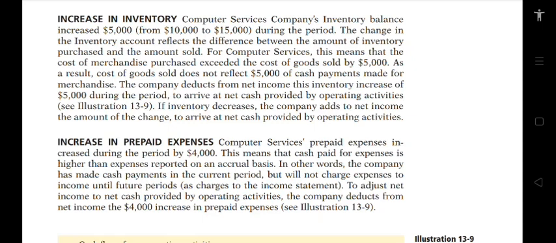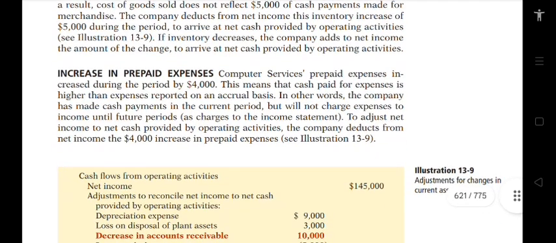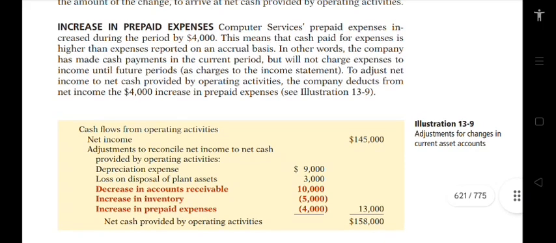So, if inventory decreases, the company adds to net income the amount of the change to arrive at net cash provided by operating activities. Next, the increase in prepaid expenses. Computer Services' prepaid expenses increased during the period by $4,000. This means that cash paid for expenses is higher than the expenses reported on an accrual basis.